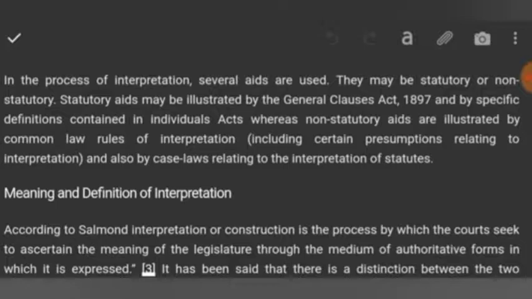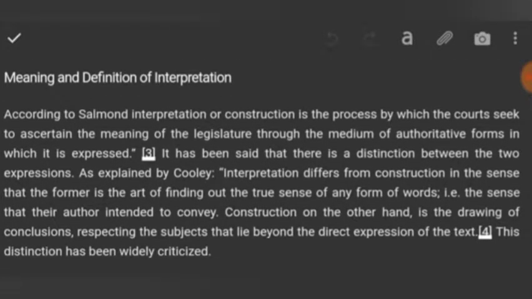And number 3, case laws. Meaning and definition of interpretations. According to Salmond, interpretation or construction is the process by which the court seeks to ascertain the meaning of legislation through the medium of authoritative forms in which it is expressed.